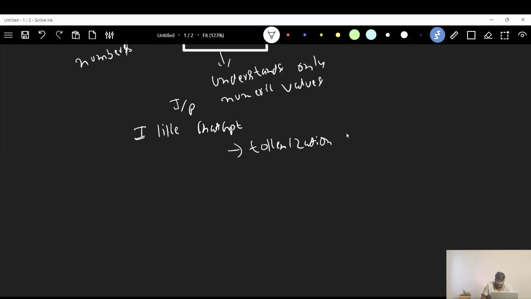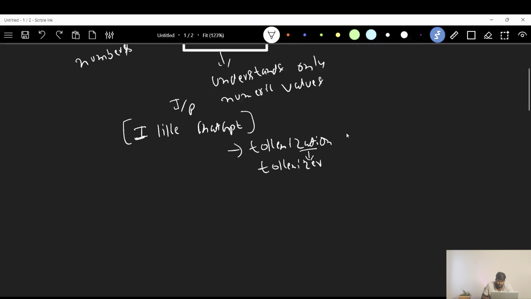What happens in tokenization? This is our input sentence, right? Let's say we have a tokenizer. Tokenization is done by the tokenizer. Consider we have this input sentence, "I like ChatGPT." What this tokenizer does is take every word in this input sentence. Here, I is one word.